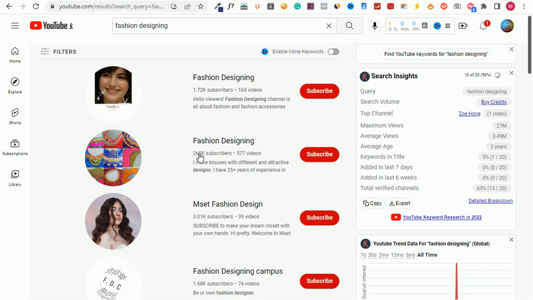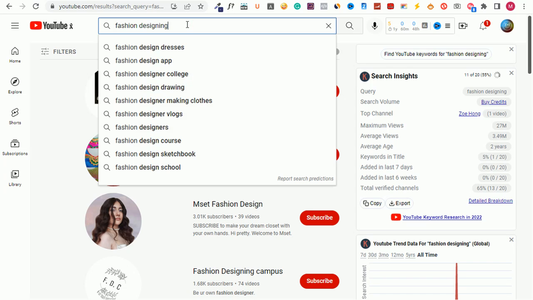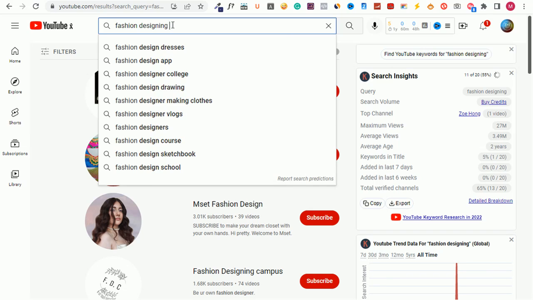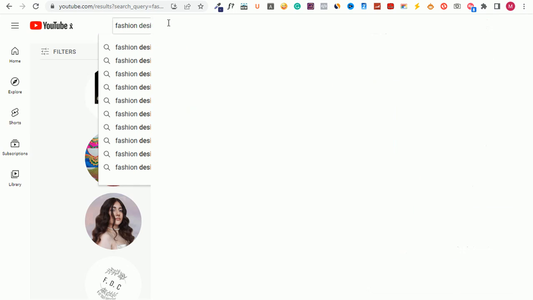You can also narrow it down to a specific region. For instance, I can say fashion designing in Nigeria. Remember, I'm creating this video from Nigeria, so you can say, okay, fashion designing in Nigeria. Let me go ahead and input the key term I'm talking about here, in Nigeria. Alright, and now I'll click on search.